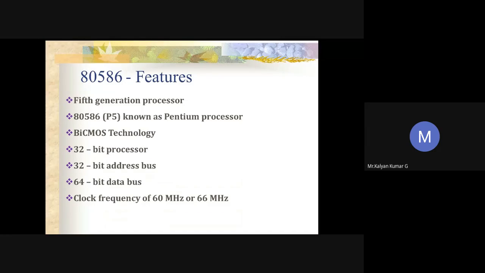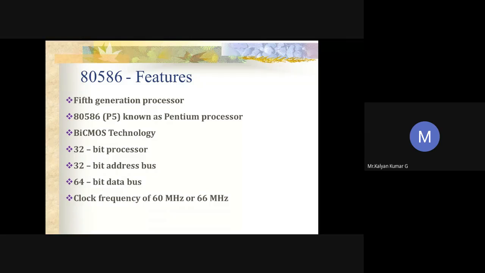And if you see the basic features of this Pentium processor, it requires a 5-volt supply voltage, and it is fabricated with 0.8 micron BiCMOS technology, bipolar complementary metal oxide semiconductor. We use this technology to fabricate the Pentium processor.